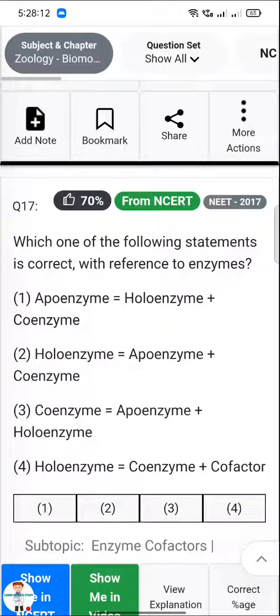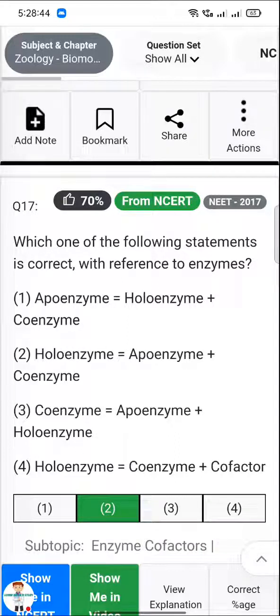Which of the following statements is correct with reference to enzyme? Apoenzyme equal to holoenzyme plus coenzyme. Holoenzyme equal to apoenzyme plus coenzyme. Coenzyme equal to apoenzyme plus holoenzyme. Holoenzyme equal to coenzyme plus cofactor. Which of the following is correct? The correct answer is 2. Holoenzyme equal to apoenzyme plus coenzyme.